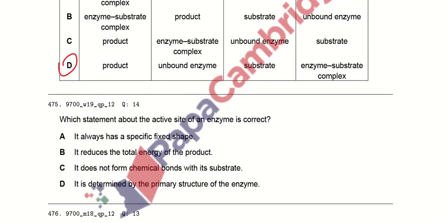Which statement about the active site of the enzyme is correct? It always has a fixed specific shape. No, it can be changed with the change in the external environmental conditions. It reduces the total energy of the product. It does not reduce the energy of the product. The product has its own energy. It does not form chemical bonds with its substrate. It forms chemical bonds. It is determined by the primary structure of the enzymes. Yes, the active site of the enzyme is determined by the primary structure of the enzyme.